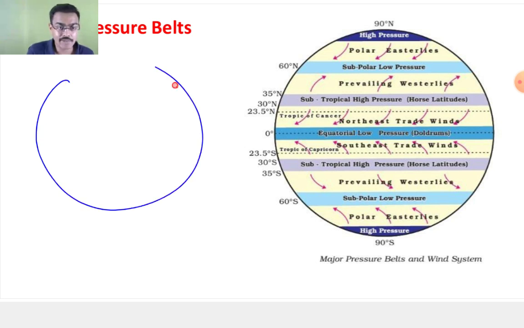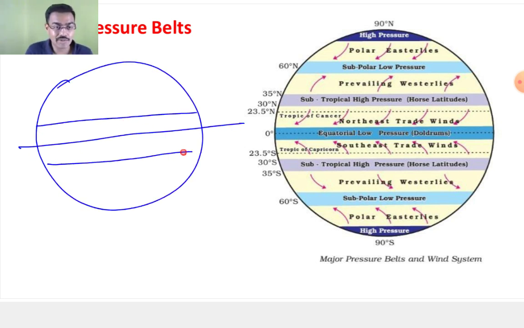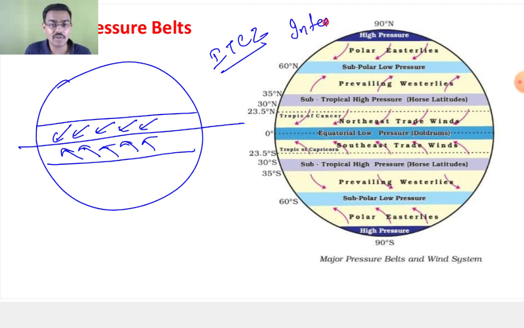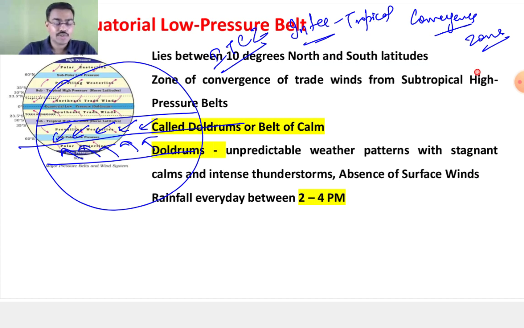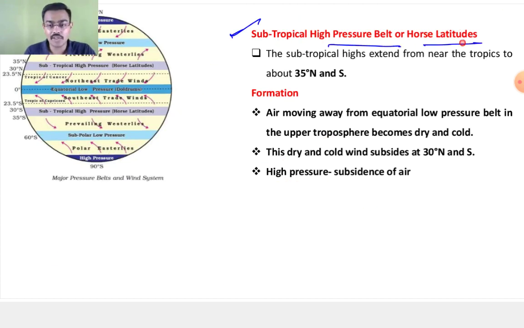So let's forget about the zoom. This is the zone of convergence that we discussed in the previous session, the ITCZ. Do you remember ITCZ? Intertropical means between two tropics. That is your convergence, where both the northeast and southeast trade winds are converging. That is ITCZ, the intertropical convergence zone. Next is your subtropical high pressure belt, or the horse latitudes. I have not yet discussed the subpolar low pressure belt, though we have discussed it in the previous session also.